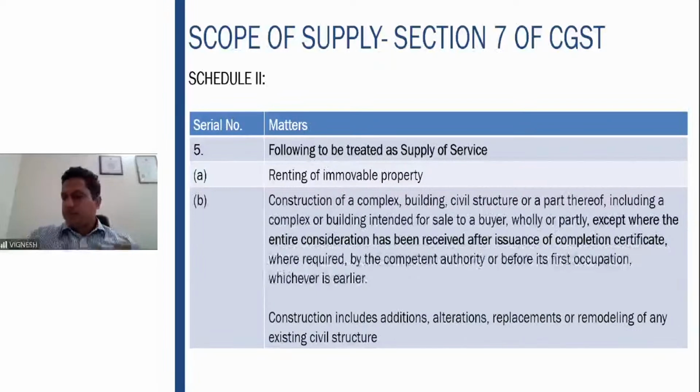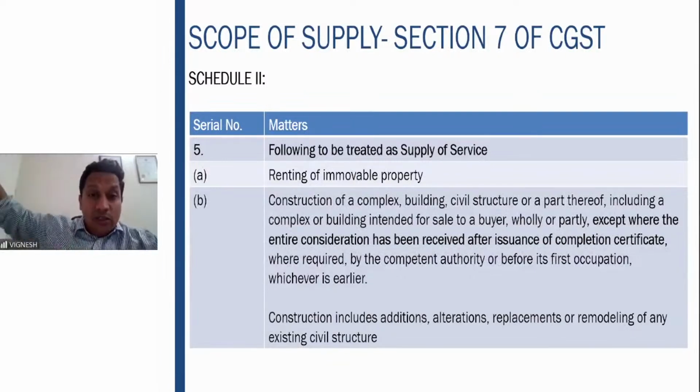So therefore, what does this mean? There are two situations. You are entering into a construction contract. The moment you are entering into the construction contract, you have taken some amount from your respective customer, saying that once you give the amount, I will start the construction. So ground floor you are taking that amount, first floor you are taking that amount, like that. That is again supply of construction service, but it is there in Schedule 3, which says it is exempt. No, I'm sorry. If you are taking it at the time of the construction, it is taxable. That is covered under Schedule 2.